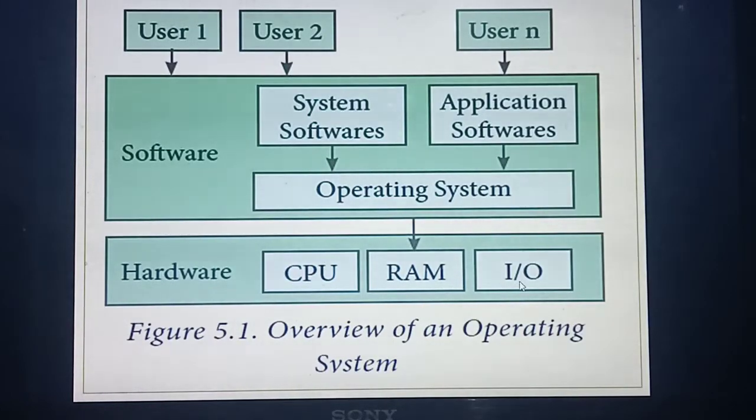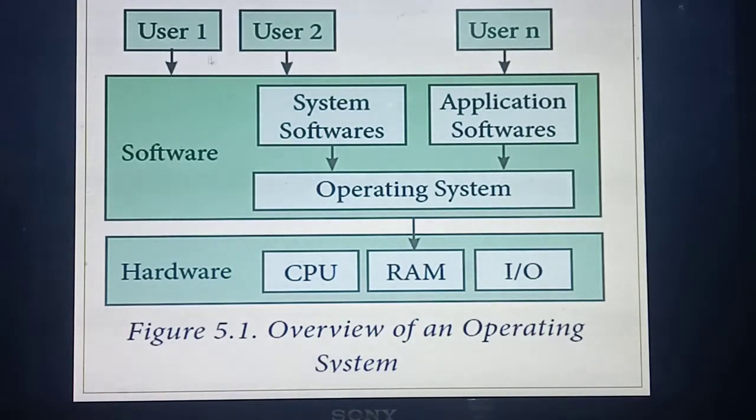What are the input and output devices you have studied? In the first chapter itself you studied input and output devices. Mouse and keyboard are input devices. Monitor, printer and projector are output devices. All the hardware connected to the computer comes under one box, hardware. The next box is for software. How many types of software have you studied? Two types: system software as well as application software. Both are managed by the operating system. Understood?